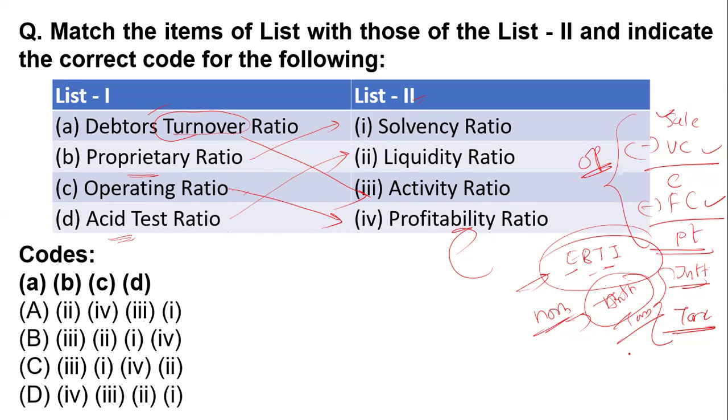And for this question, what will be our right answer? Our right answer is option number C, that is 3, 1, 4 and 2. So option number C is our right answer. Okay, I hope you understand.